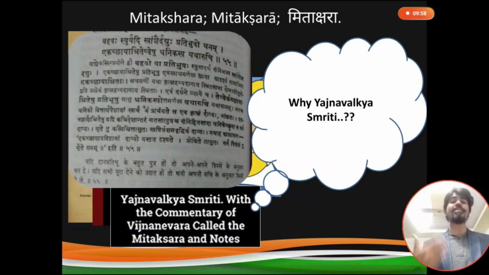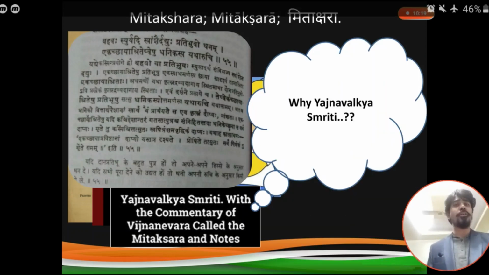Okay, it is not a systematic piece of work. If we go and read the Manusmriti, we'll find that there is one shloka on religion, and the next one is on law, and the third one on morality. So overall, it is very much jumbled up. So that's why Manusmriti was not taken by Vijnaneshwara. He took Yajnavalkya Smriti.